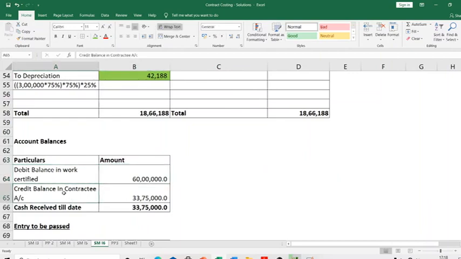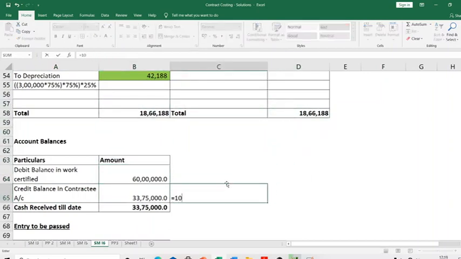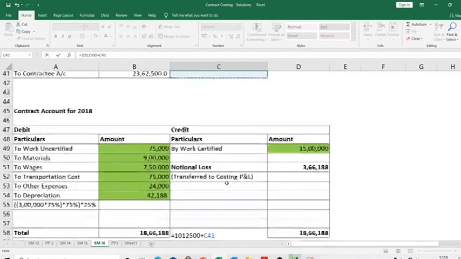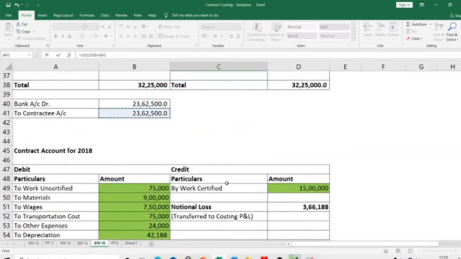Right now the credit balance in your contractee account is 33 lakhs 75,000. I'll tell you how. It's 33 lakh 75,000 because the first time you received 10 lakh 12,500. The second year you received how much? 23 lakh 62,500.